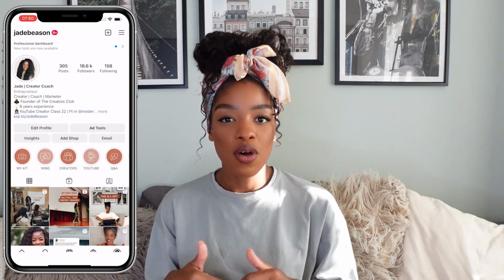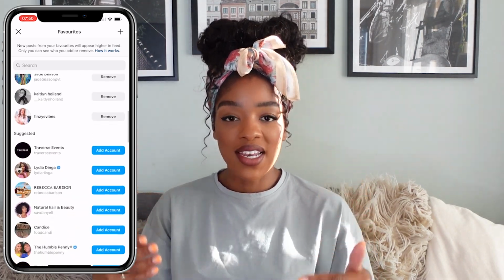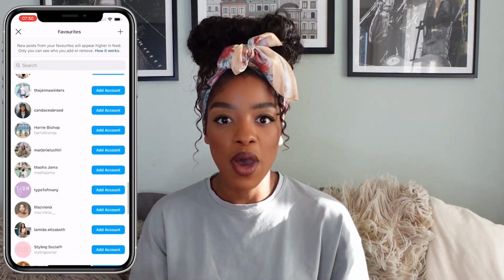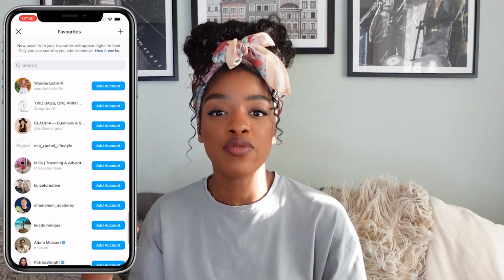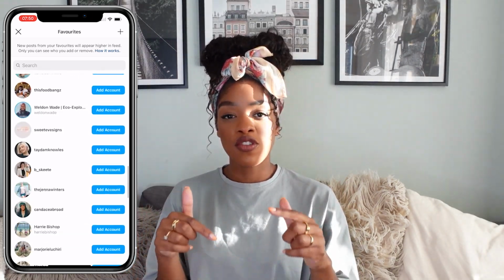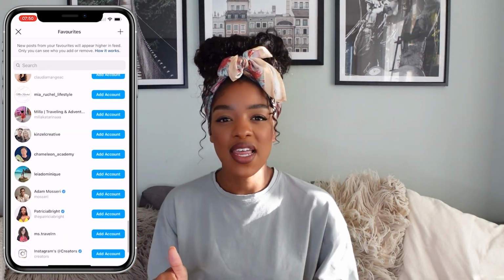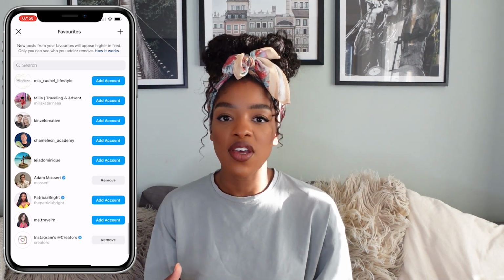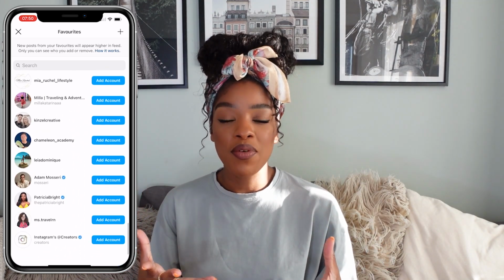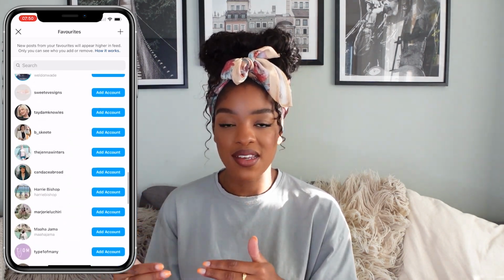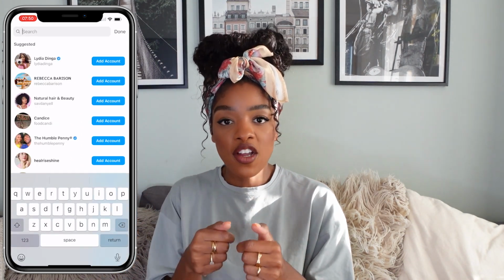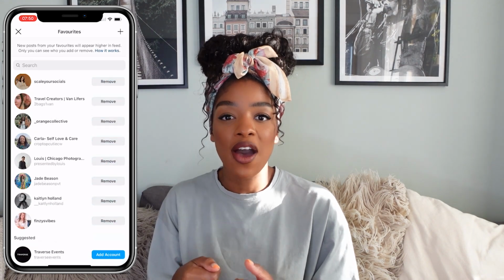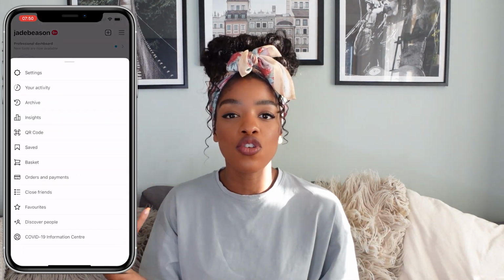When you click on either option, Instagram will actually show you a list of accounts who you engage with the most, or sometimes it's just people who you've recently followed. And from there, you're able to super quickly add people to your favorites list based on Instagram's recommendations. But also, if there are people there who you want to add to your list who aren't listed as their recommendations, you can use the search bar in that feature too to find their account and add them to your close friends or to your favorites.